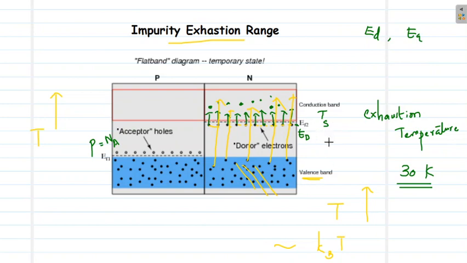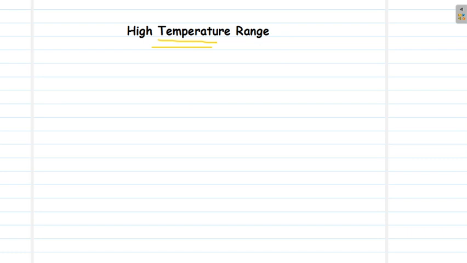At low temperatures in an extrinsic semiconductor, we neglect their contribution because they are a minority. But at large temperature, they are not a minority. They will start to move into the conduction band, or the holes will start to move into the valence band in more numbers, and we have to count them too.